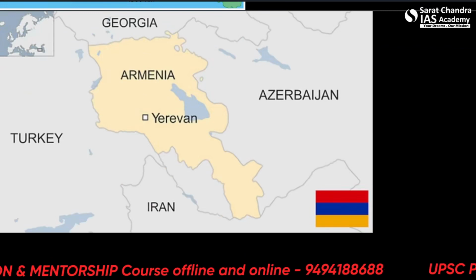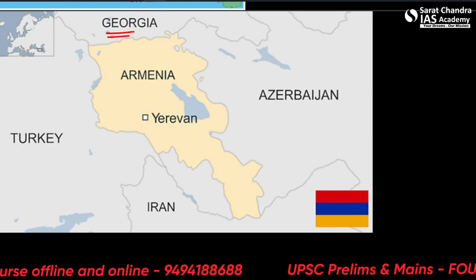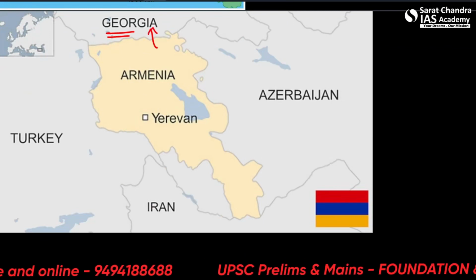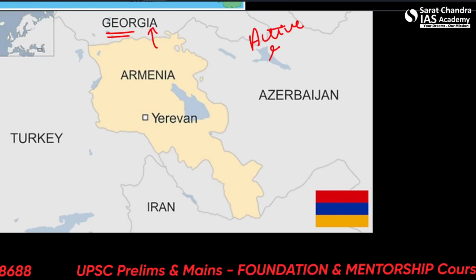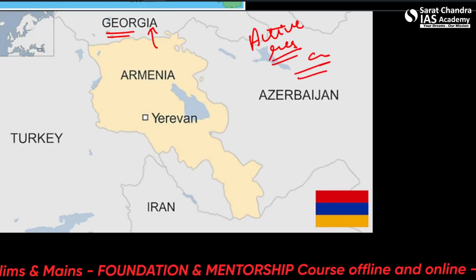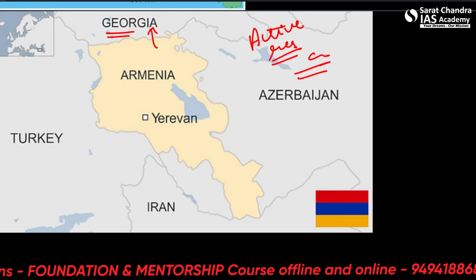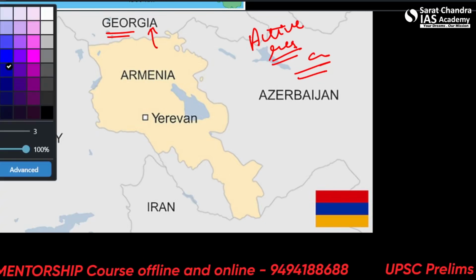So this is Armenia. Please remember the names of the countries that surround Armenia. They are Georgia to the north, because this is an active region of conflict. So when you do the mapping, whenever you are reading the geography optional or seeing the mapping portions, what is one thing that you must pay attention to?